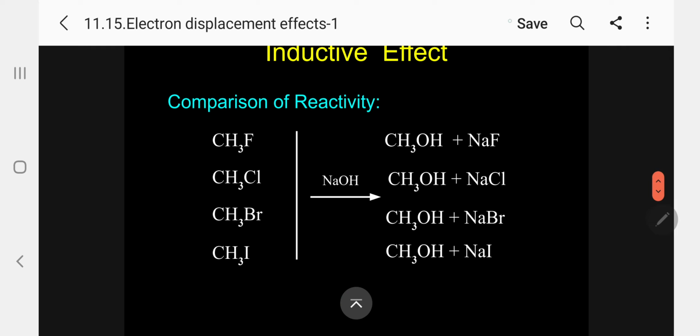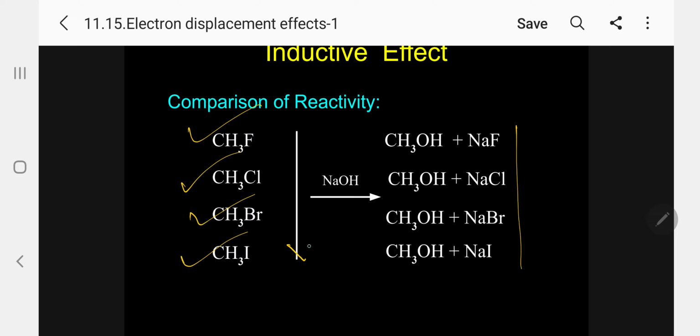Now, let me compare CH3F, CH3Cl, CH3Br, CH3I. When you treat with sodium hydroxide, this is the product formed. It is a nucleophilic substitution reaction. Which is more reactive? Kindly follow, the reactivity increases in this way.